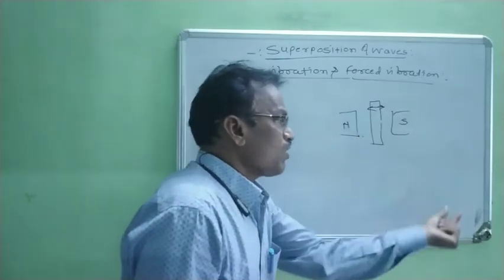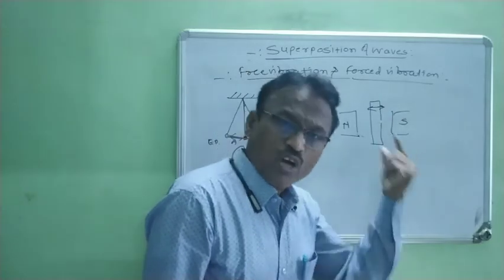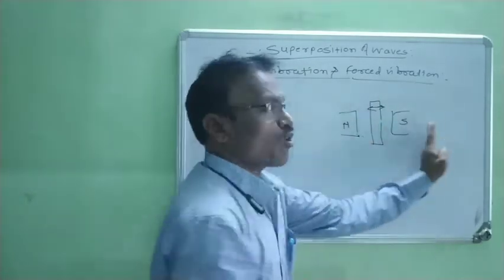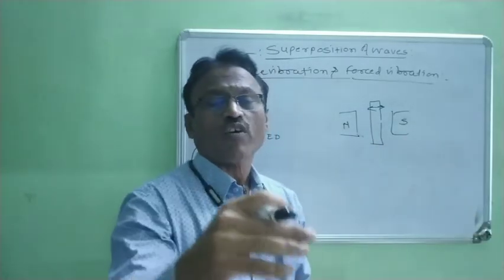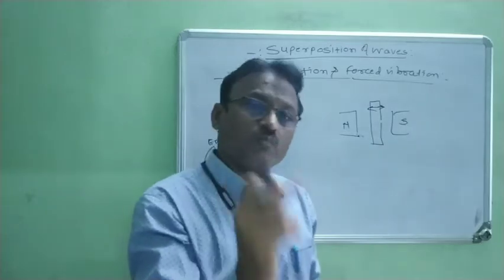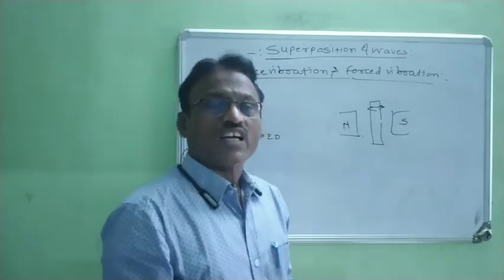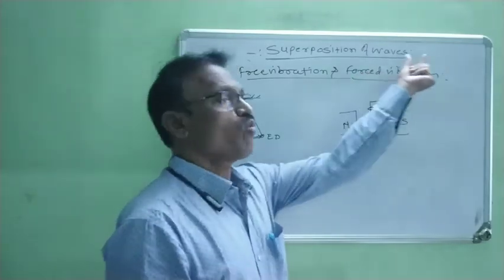This body vibrates not due to its natural frequency, but due to the action of an external periodic force. When an external periodic force is applied on any body and the body vibrates due to it, such vibrations are called forced vibrations, right?